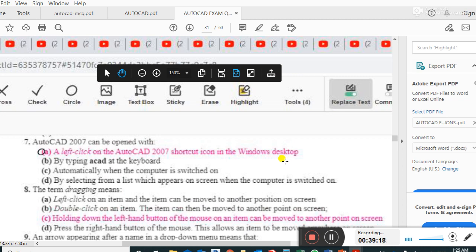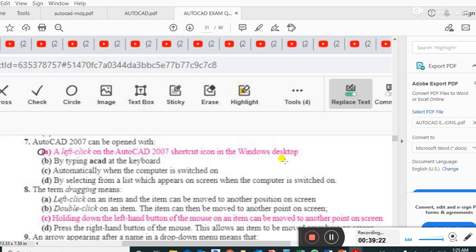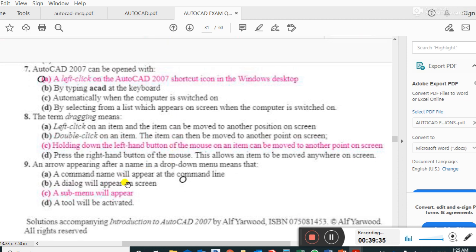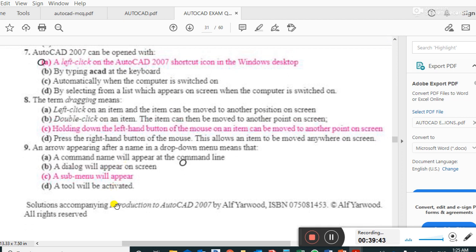Holding down the left-hand button of the mouse on an item so it can be moved to another point on the screen. This is a simple and important question. An arrow appearing after a name on a drop-down menu means that a submenu will appear. Right answer.